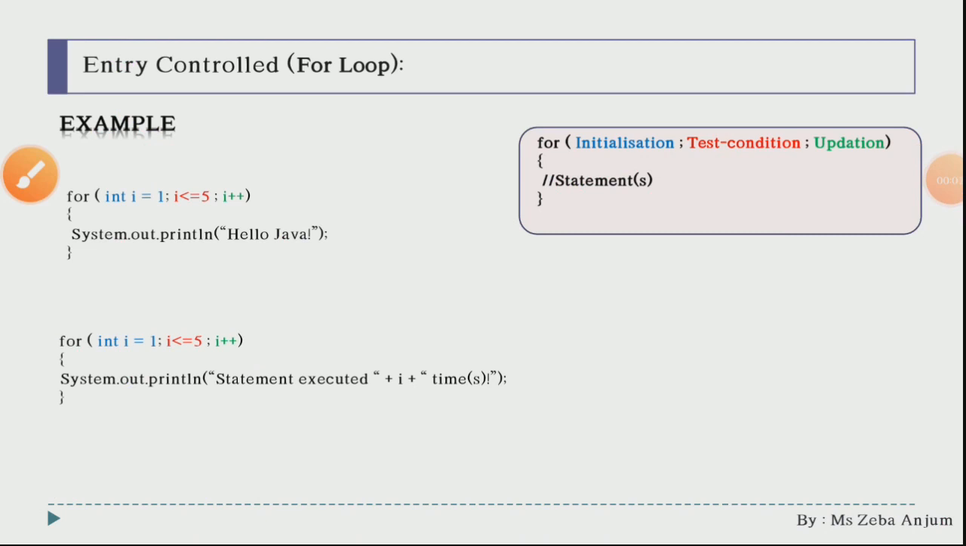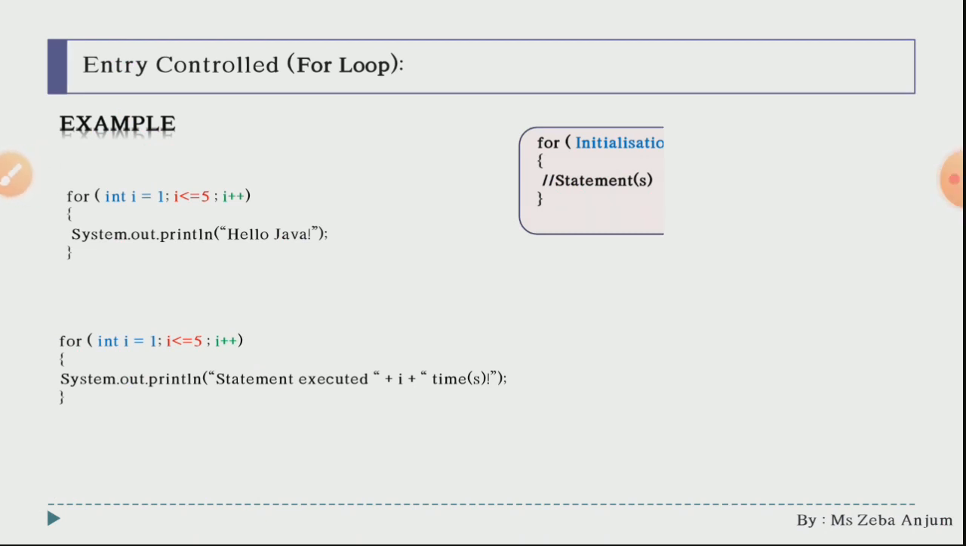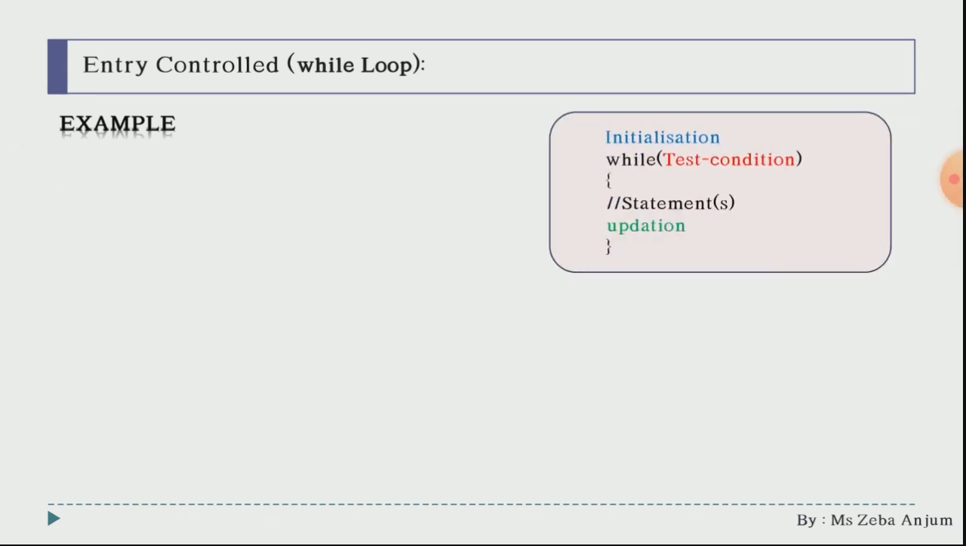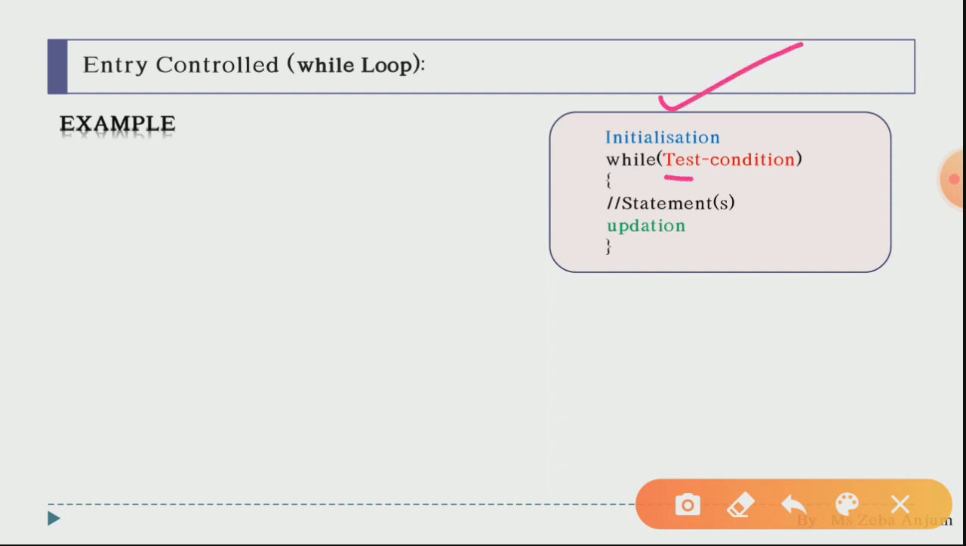Now moving forward with our second entry control loop, that is basically your while loop. Okay, now see the syntax over here. Students, firstly we are having the initialization phase, then in while we are going to write down our test condition, then our statements, and then our updation. Please keep in mind the syntax every time you do the coding part.